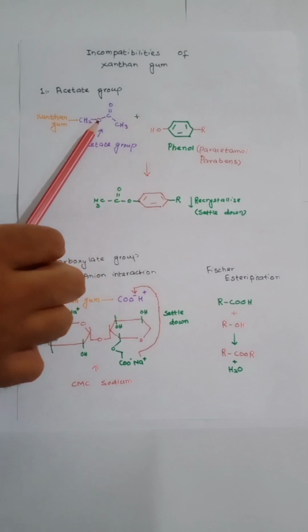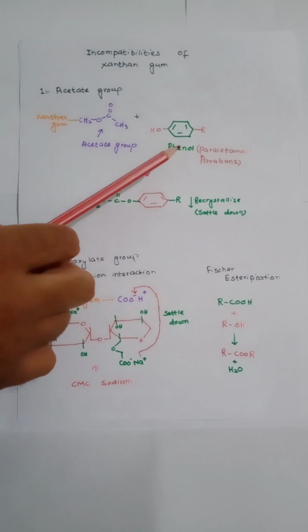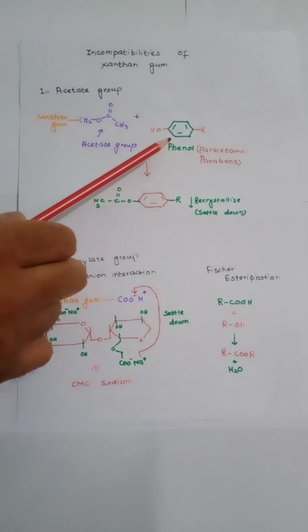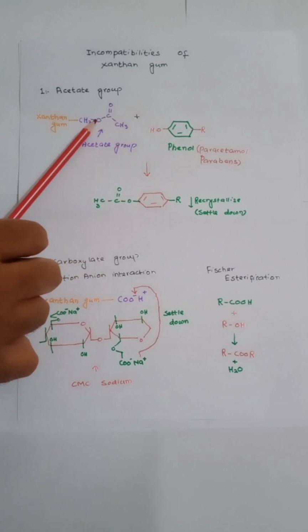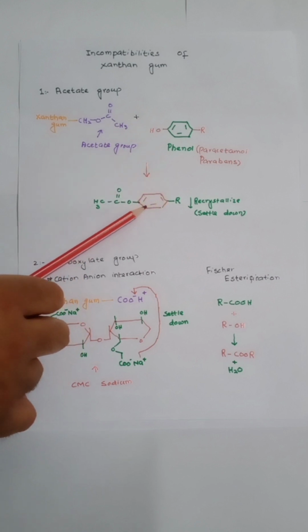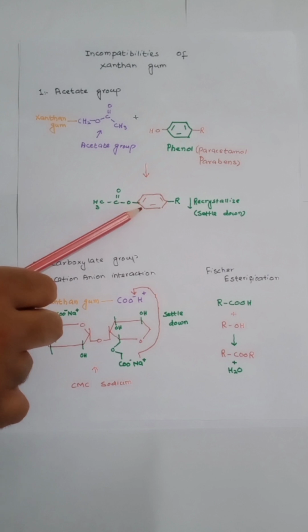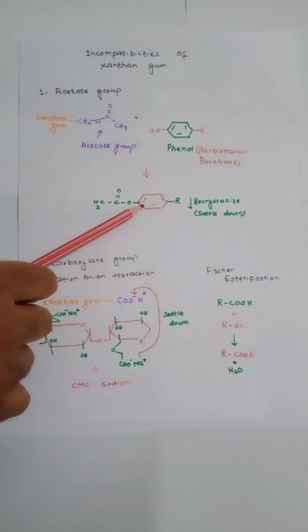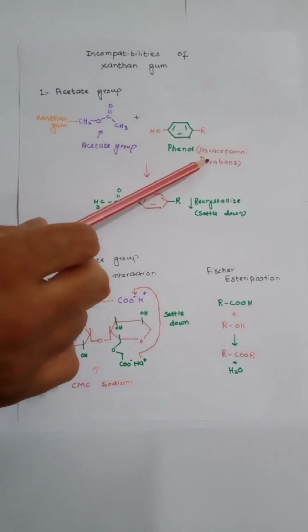When these two molecules react with each other, they form a new molecule, and this new molecule has a different chemical nature. It is not the active ingredient which was added into the product. Hence, if paracetamol is added, it reacts with xanthan gum through its acetate component, and a new product is formed that is in fact not paracetamol, and this product recrystallizes and settles down. This incompatibility exists between xanthan gum and all phenols.